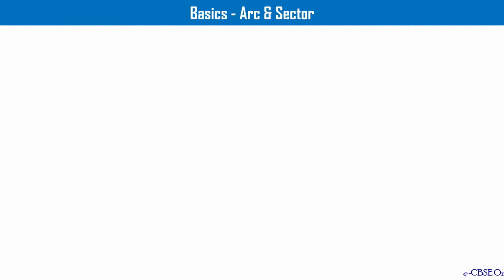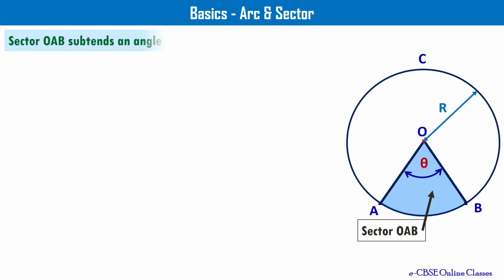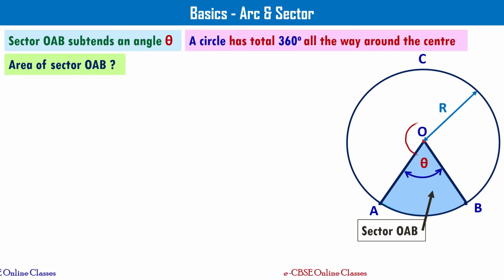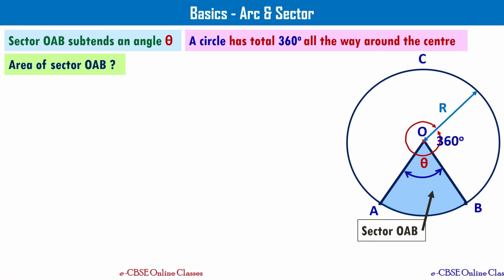Basics on arc and sector. As you see here, the sector OAB subtends an angle theta at the center of the circle, right? Sector OAB is shown in light blue color in this figure. If I want to get area of sector OAB, how to approach, right? We know circle has total 360 degrees all the way around the center, right? Whereas the sector is subtending an angle theta degrees at the center, right?